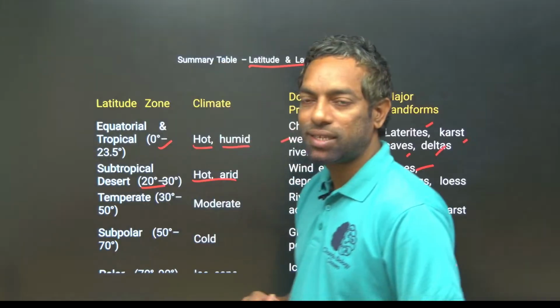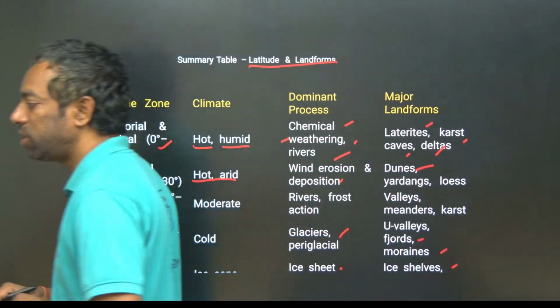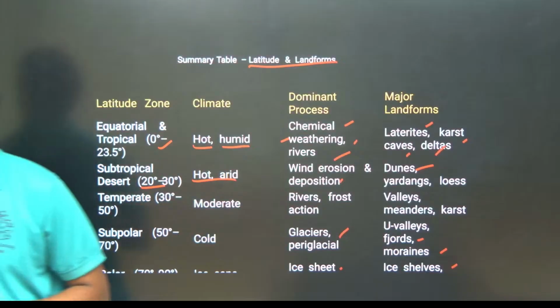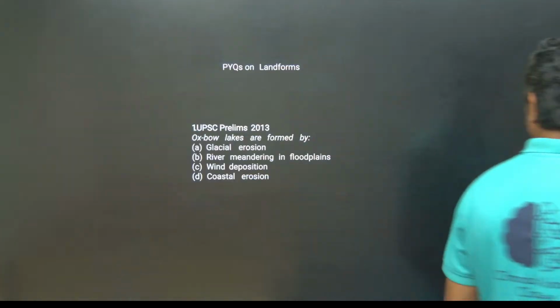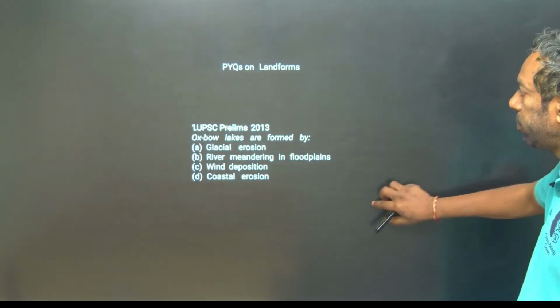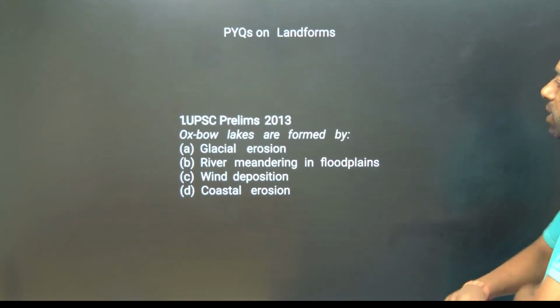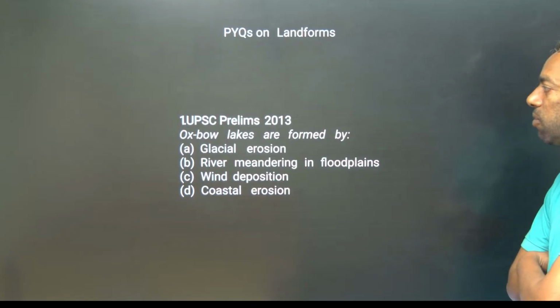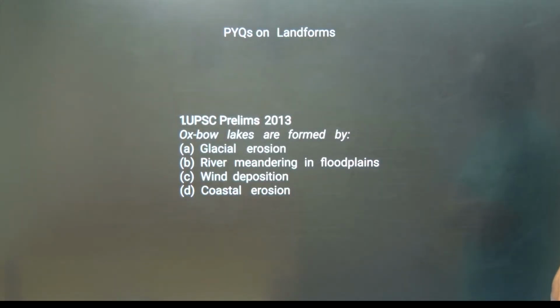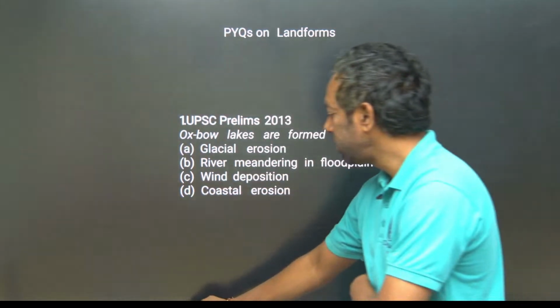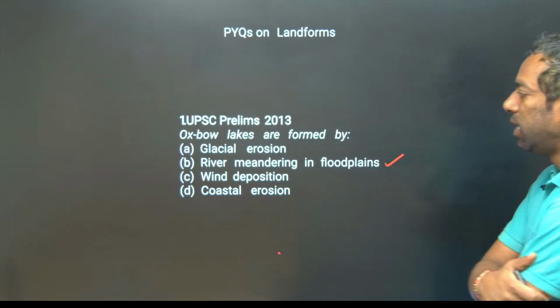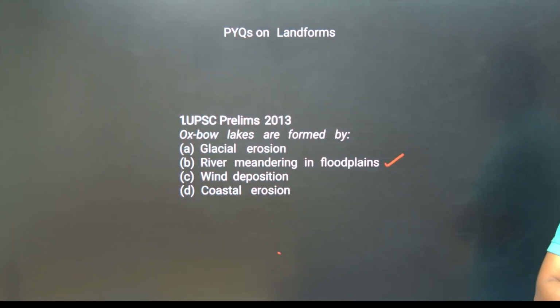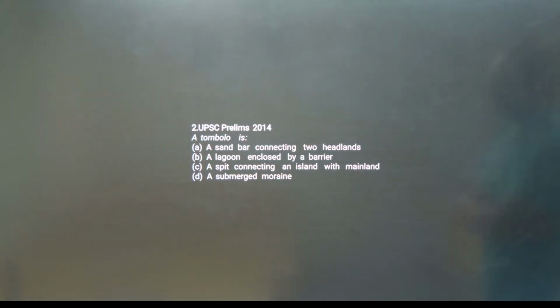We are going to discuss some questions relevant to this topic, guys, most important. Previous year questions, PYQs. UPSC Prelims 2013: Oxbow lakes are formed by rivers meandering in floodplains. This is the answer. Oxbow lakes are created by rivers meandering in floodplains, okay.